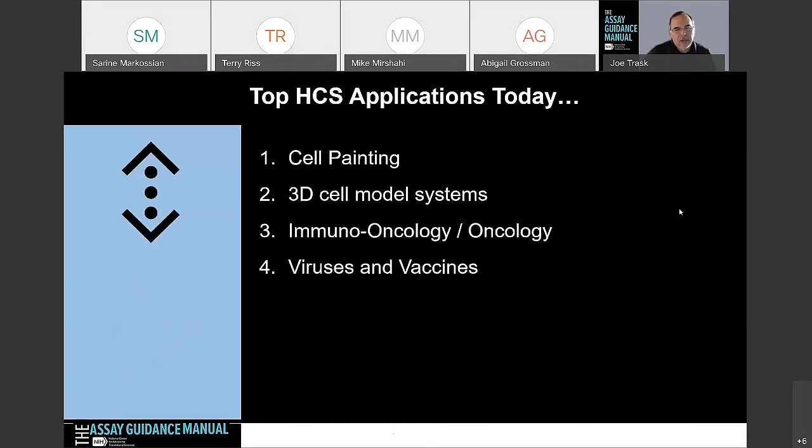Thinking about those applications, this is something I want to go over today. Some of the top applications for high content today are cell painting and 3D cell models. I still think the field of immuno-oncology has big players. And virus and vaccines, of course, with COVID, there are a lot of people who have transitioned their high content systems to work on this particular project.